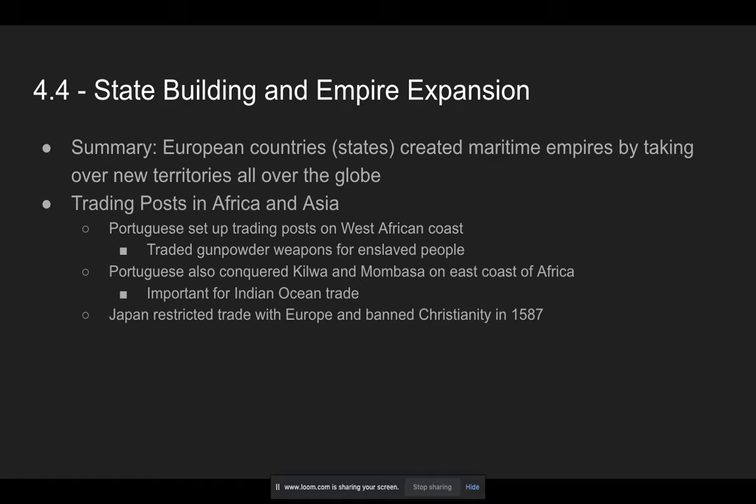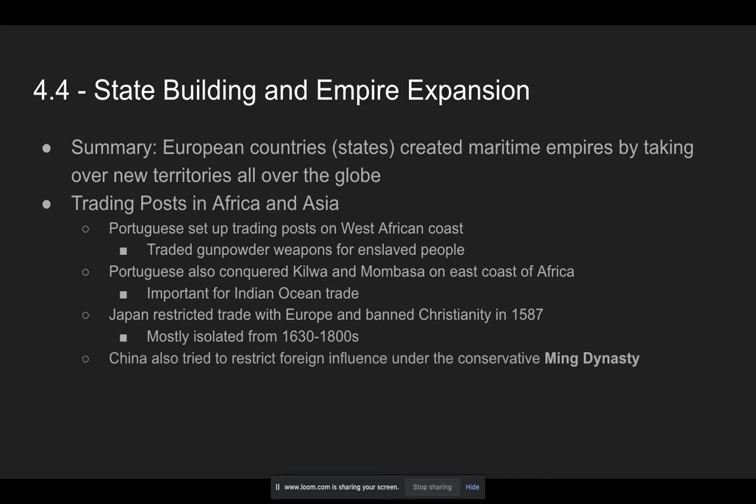Now, Japan, at this same time, when Europe is bouncing all over the Pacific and Indian Oceans, Japan is restricting trade with Europe, and they banned Christianity in 1587. They said, we do not want this European influence. We don't want the Europeans to come mess with us, and we certainly don't really want anything they have to offer, and so we're going to close it down and stay closed. So from the 1630s, when they finally kicked out most of the Europeans, into the 1800s, Japan is very isolated from the rest of the world. At this time, China tried to do something similar under the Ming Dynasty, which tried to reduce contact with foreigners.